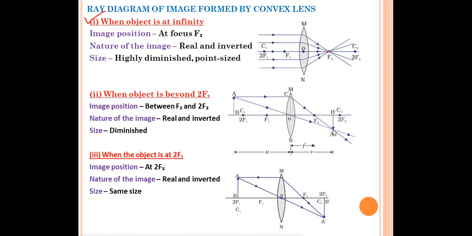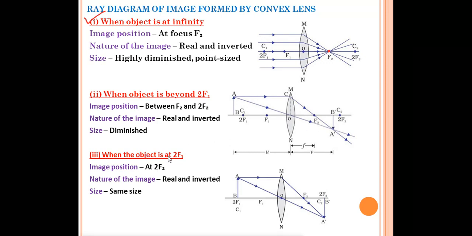Nature of the image: since the rays of light are actually meeting, we can write real and inverted. And the size is diminished size. You can see a small size of the image is formed in this case, so you have to write diminished image. Why have we written inverted? You can see the arrow upward, but in this case the arrow is pointing downward, and since it is a real image, we know that all real images are inverted in nature.